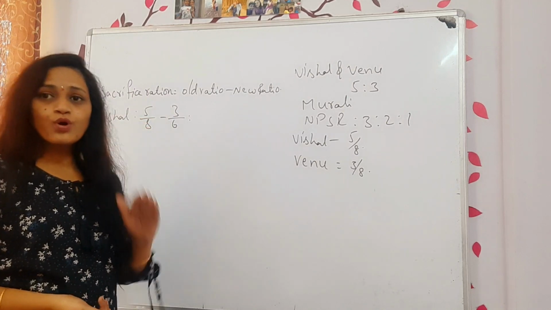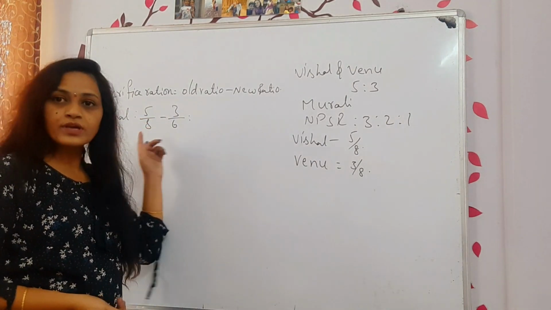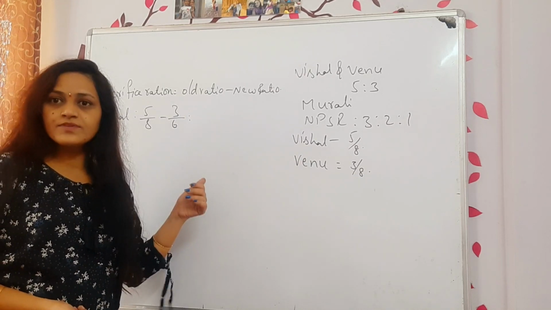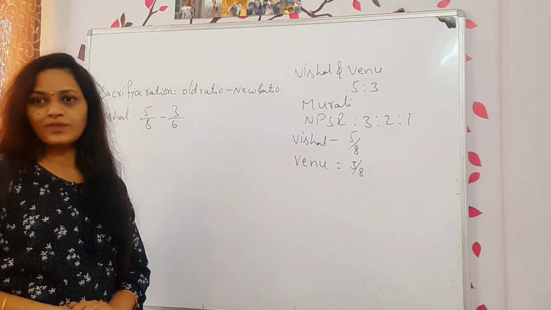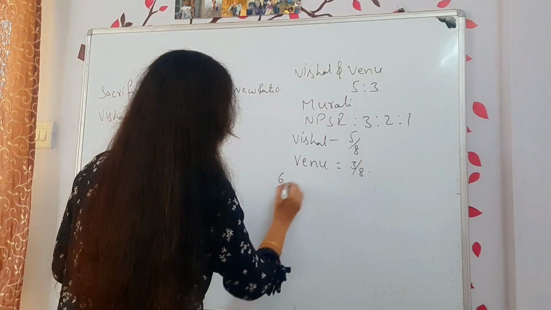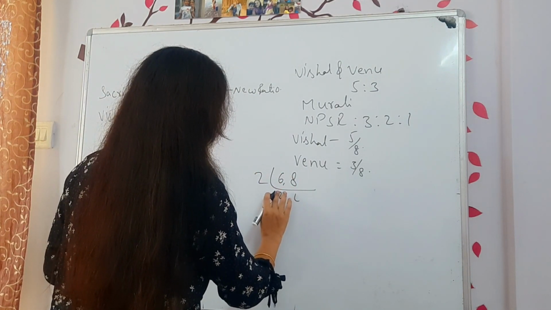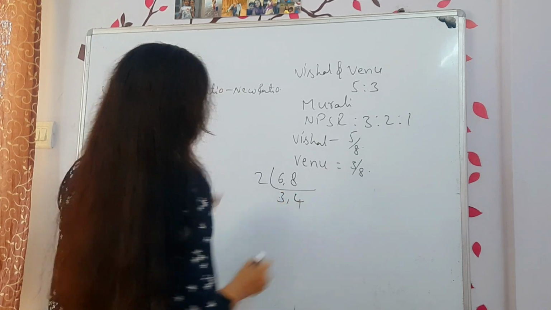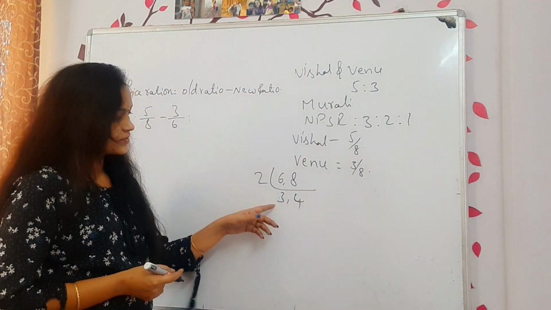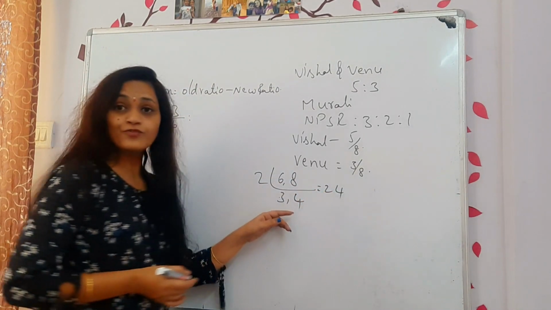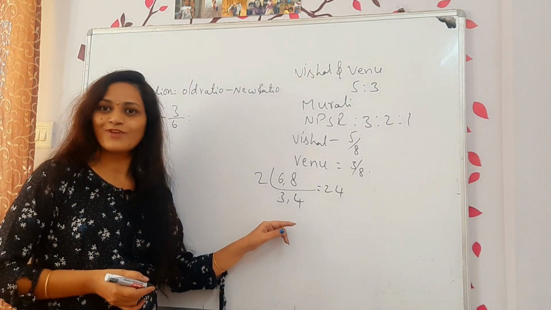If there is no common divisible, then you can multiply both of them. If there is a common divisible, then go for the LCM. Okay, so what is the LCM? 3 and 4. Now multiply 3, 2 into 3, 6. 6 into 4, 24. 24 is the LCM. Okay, got it?